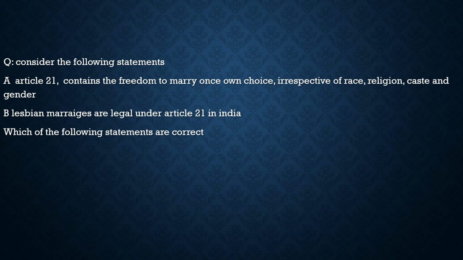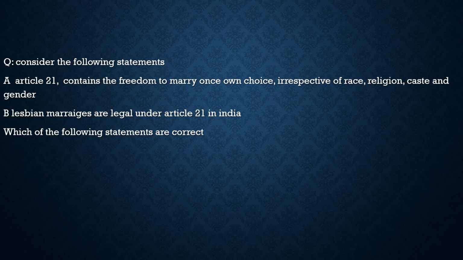So with respect to Article 21, you can marry of your own choice irrespective of race, religion or caste, but not irrespective of the gender. You have to marry the opposite gender. So statement 1 is incorrect. Statement 2: lesbian marriages are legal under Article 21 in India. Totally incorrect. They are not legal under Article 21 in India. So both statements are incorrect with respect to this question.